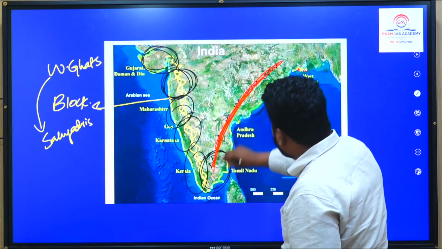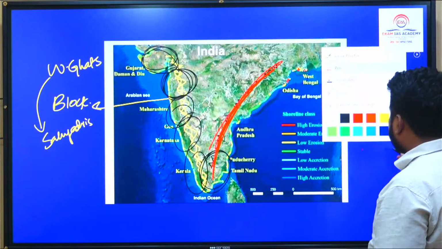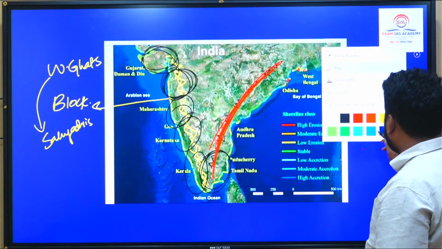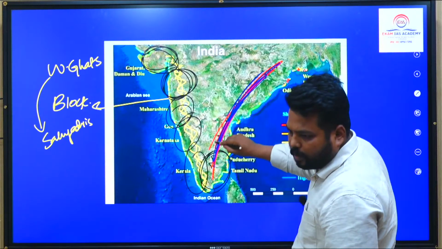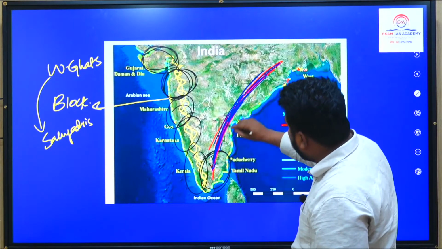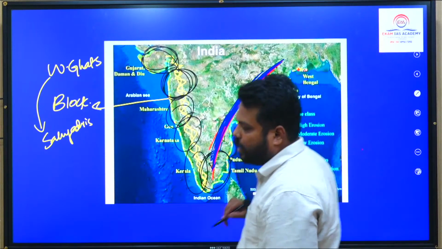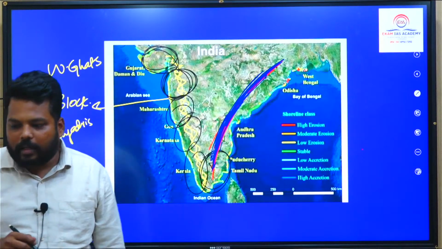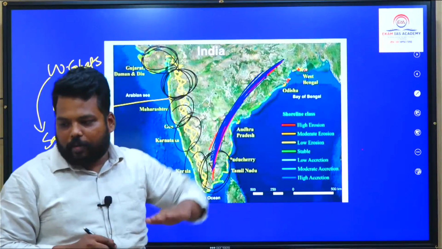They are not like the Western Ghats, which are continuous. The Eastern Ghats are discontinuous, and they are called by different names. That is what you have to remember.